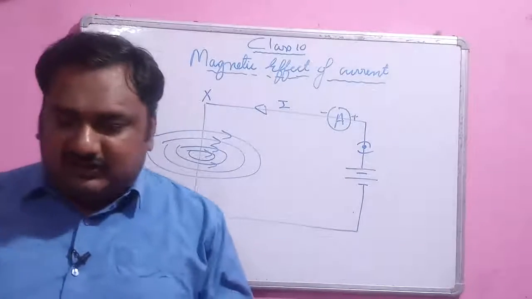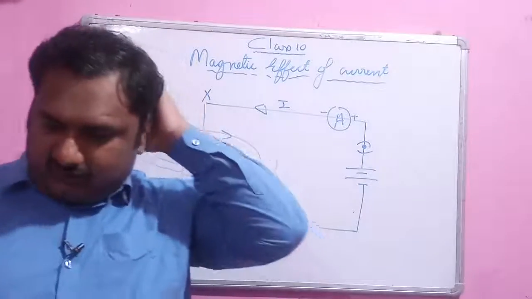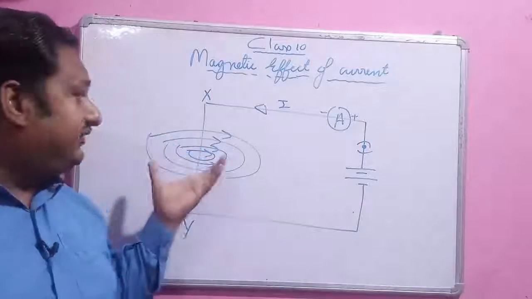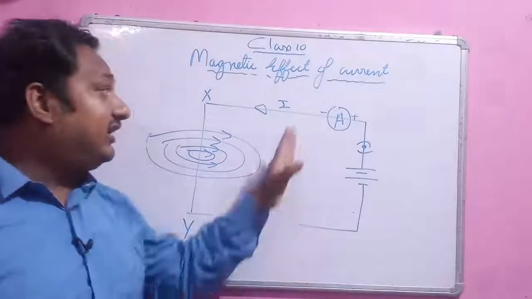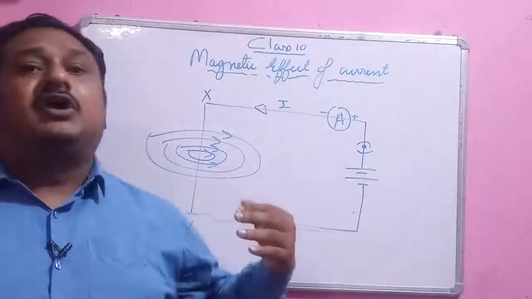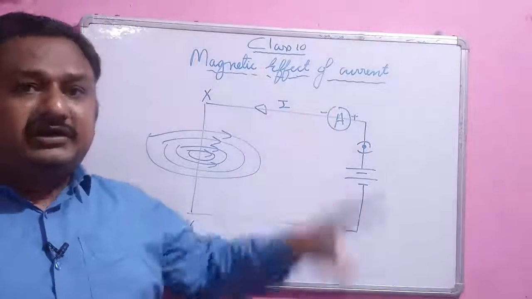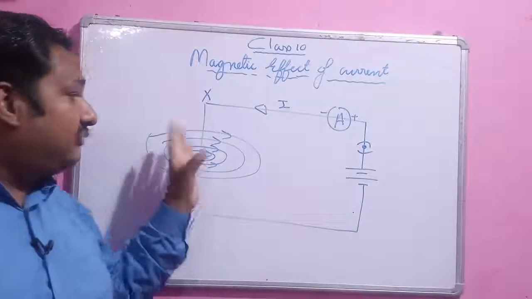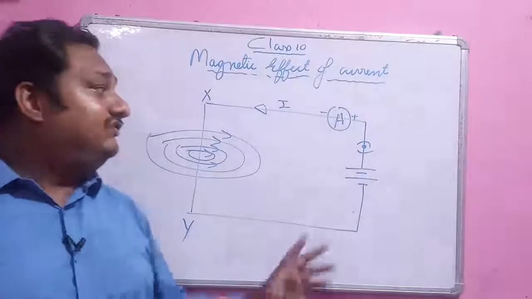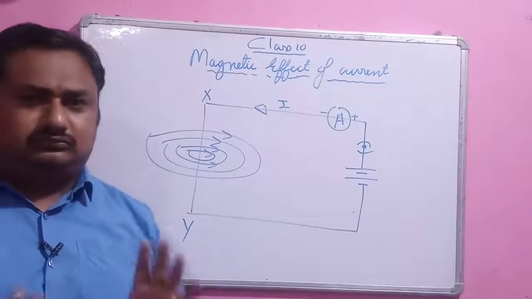Now this concentric circle pattern will change if the current in the circuit is increased or decreased, or the direction of the concentric circles will change if you reverse the polarity of the current.